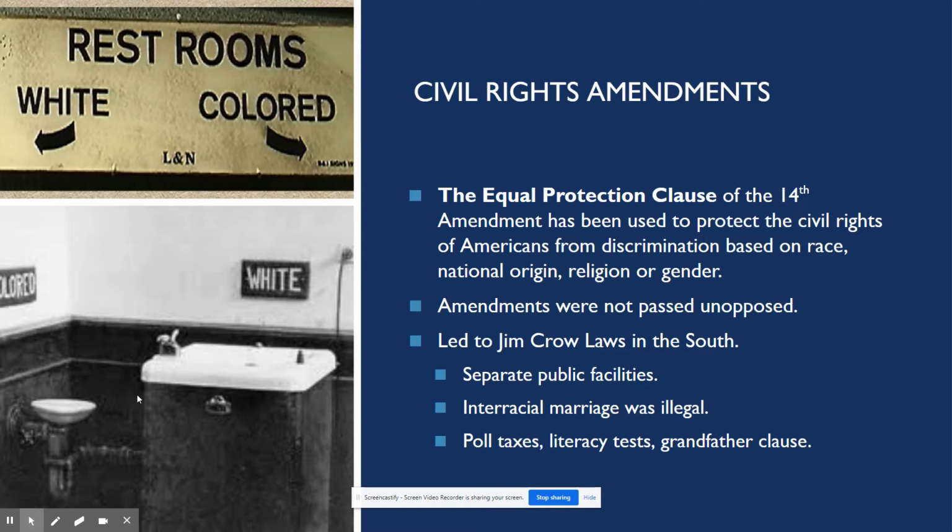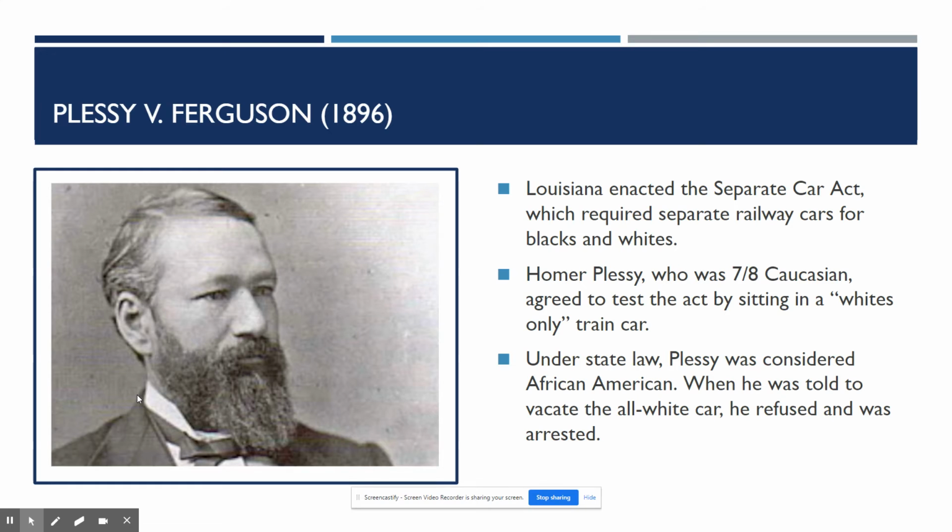They did not have the opportunity for education, so they were unable to pass these literacy tests, and therefore unable to vote. Or there was a grandfather clause, which said you were only allowed to vote if your grandfather was able to vote. Well, these people's grandparents had been slaves. They weren't able to vote. So Jim Crow laws essentially tried to get around those amendments that were added to the Constitution.